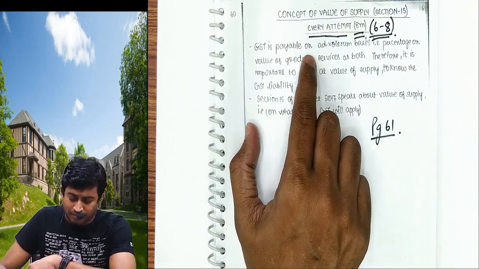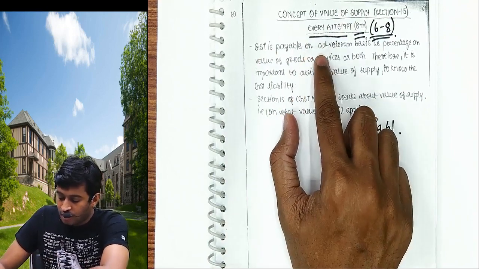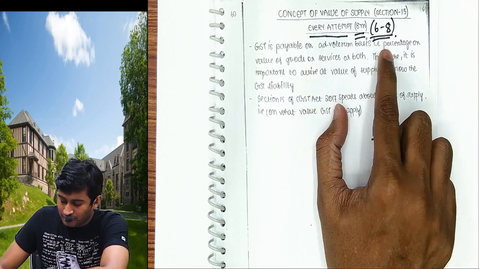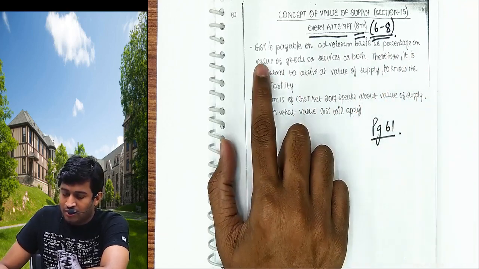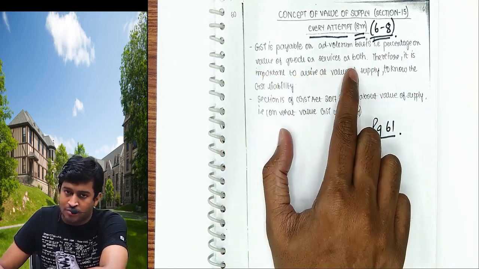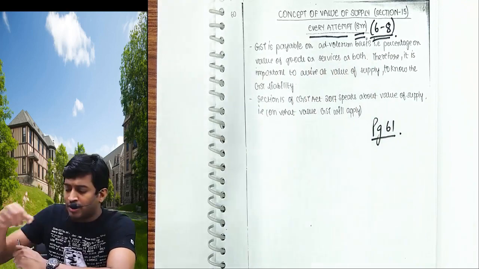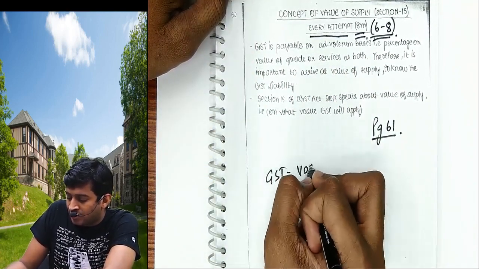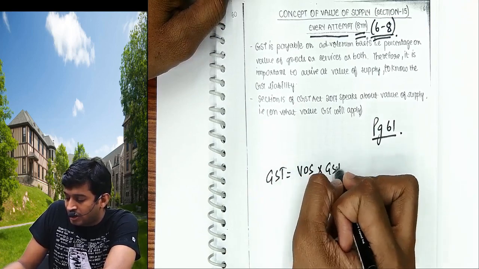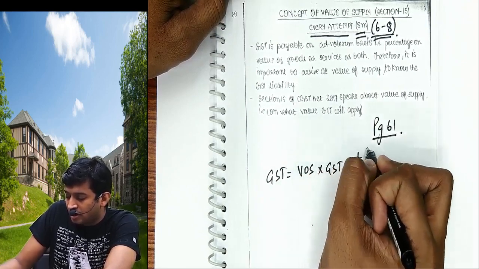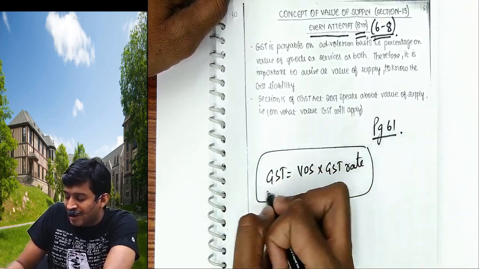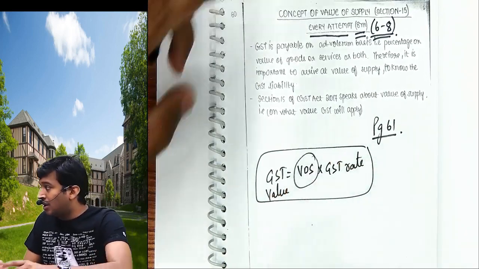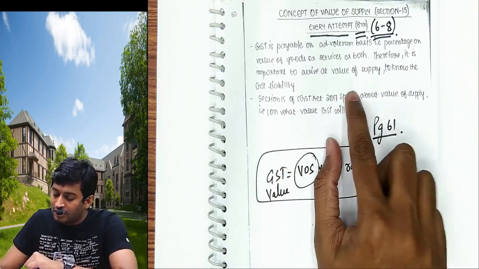GST is payable on an ad valorem basis, that is, a percentage on the value of goods or services or both. That's why I'm telling you, the formula of GST is very simple. GST formula is value of supply into the GST rate. So to calculate the GST value, we have to first find out the value of supply.